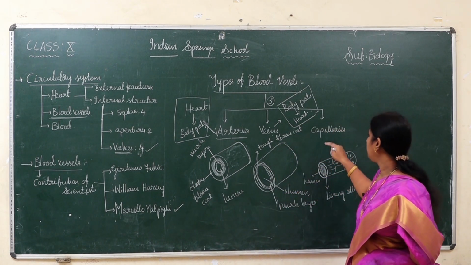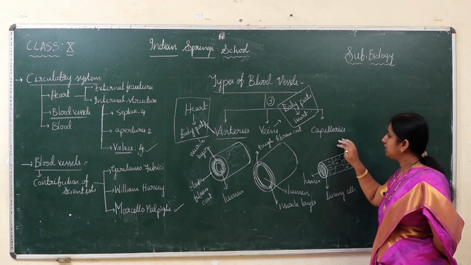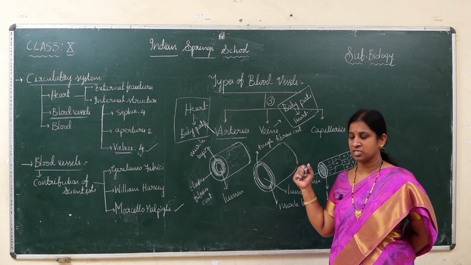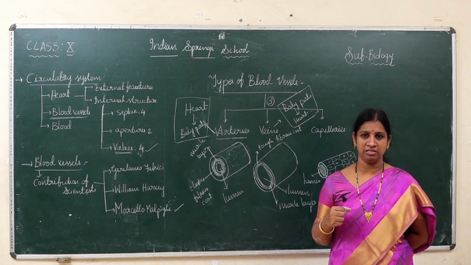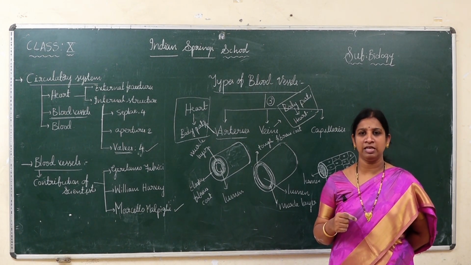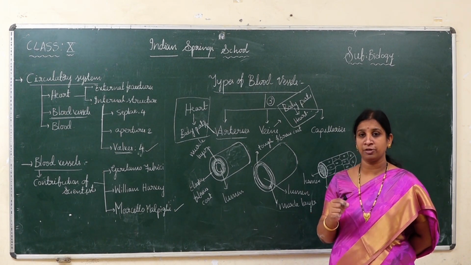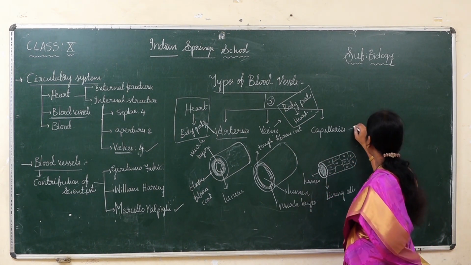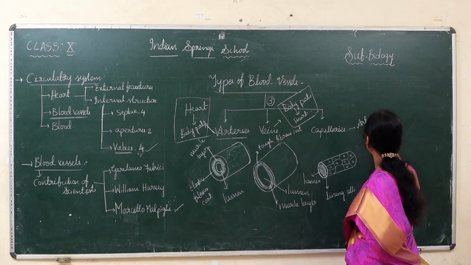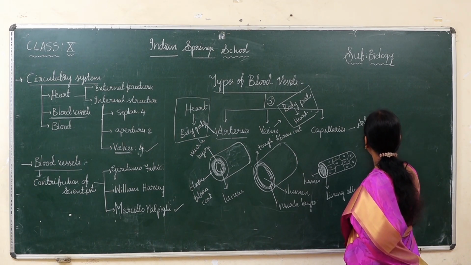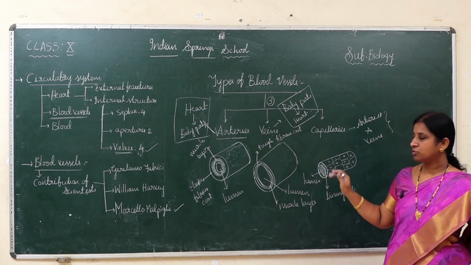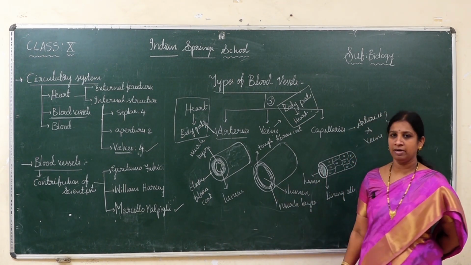Coming to the capillaries, these are the finest blood vessels, which we discussed before, discovered by Marcello Malpighi. We cannot see them with the naked eye. We definitely need a microscope to see them. These capillaries are used to connect both arteries and veins, so they act like a bridge between the arteries and the veins. That is about all three types of blood vessels.